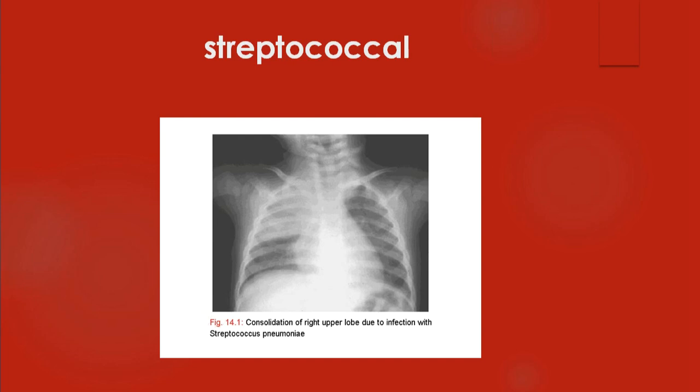So you can see the streptococcal pneumonia here, usually involving the lung, here the right upper zone is involved. Remember, this type of upper zone involvement can be there in other infections like Klebsiella as well as tuberculosis. So you can see homogeneous opacity involving the right upper lobe. There is a clear-cut lower border, right? So that is classic of consolidation. Another important radiological feature of consolidation is air bronchogram. Air acts as contrast. So then you can see that. Right. Next.